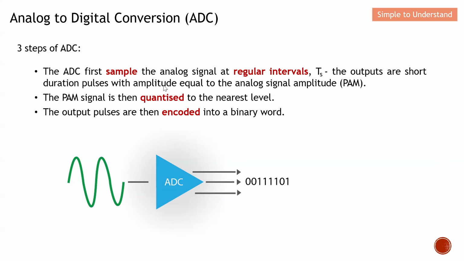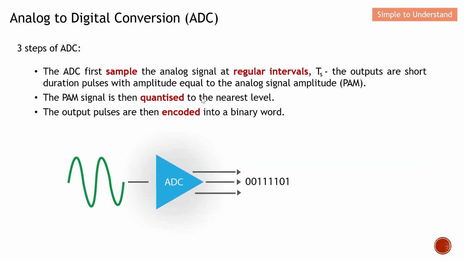Another one is called quantization. Basically, this is to bring it to the nearest level. It can be increased or reduced, but the key idea is to bring it to the nearest level. Again, like I mentioned earlier on, I will explain this in my next video.